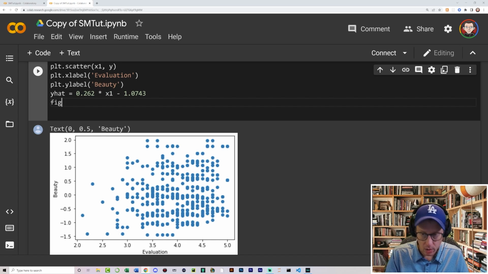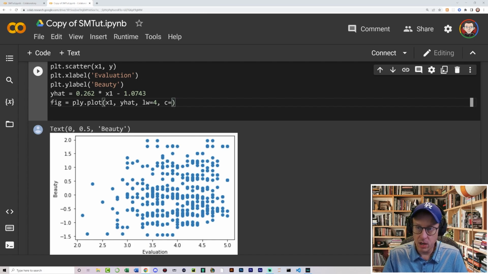All right, now what I want to do is define a figure, and I'm going to say plot, and I will plot x1, and this is going to be our regression line. Okay, so line width is going to be equal to, let's try 4, and let's say that I want my color. You could either type O inside of here, or I'm going to type out orange, just to be explicit about what color. And I'm also going to label this with regression. So, regression.